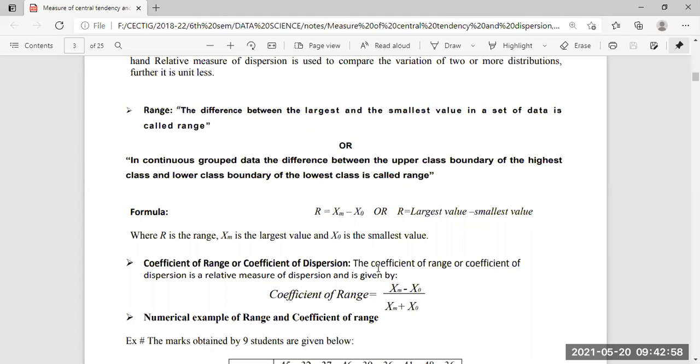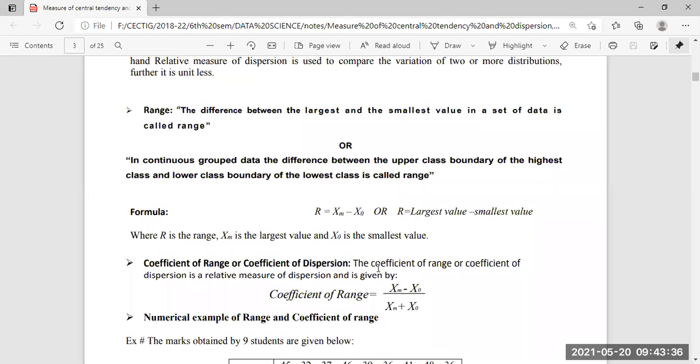Then the next topic is the coefficient of range, or coefficient of dispersion. The coefficient of range is a relative measure of dispersion and is given by (xm - x0) / (xm + x0), that is, the difference between the largest and the smallest value divided by the sum of the largest and smallest value.